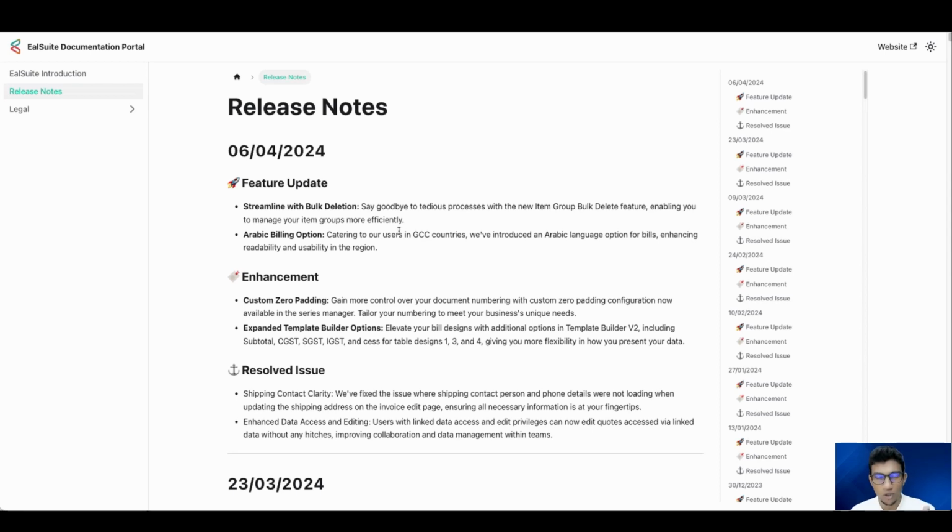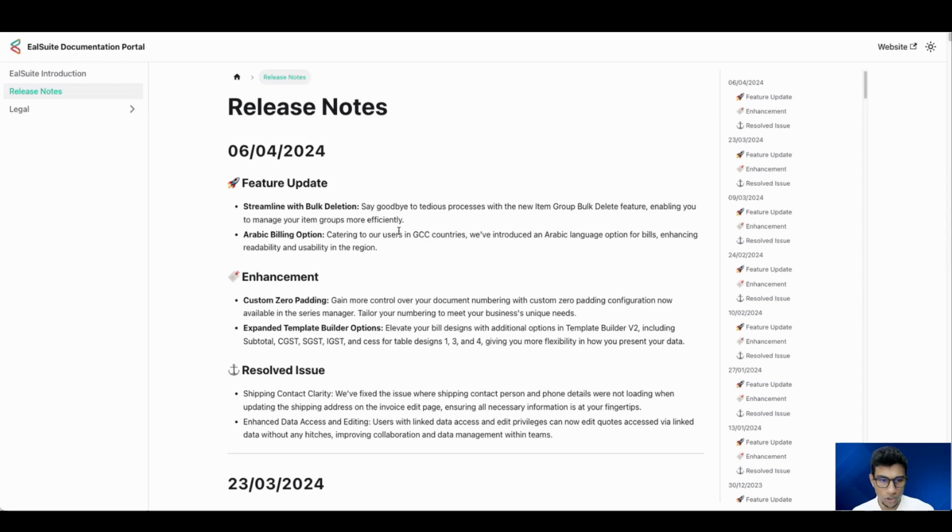I'm sure that everybody knows that when it comes to table design 2, we had CGST, SGST, IGST, and CESS. The breakdown was clearly shown and present in the table as well. But for table designs 1, 3, and 4, it was not present. So we have spread it right now into all of these table designs as well.